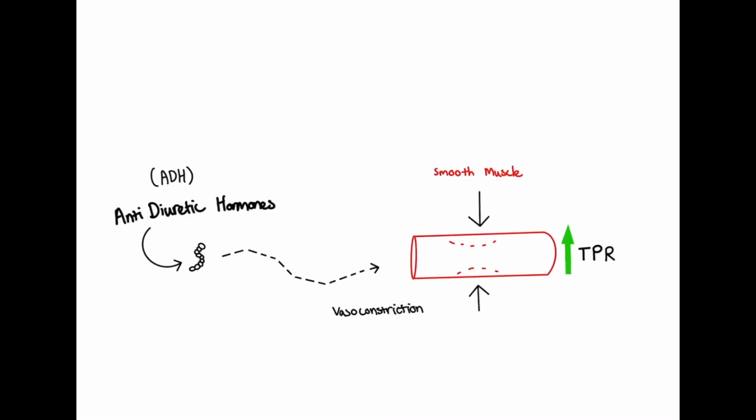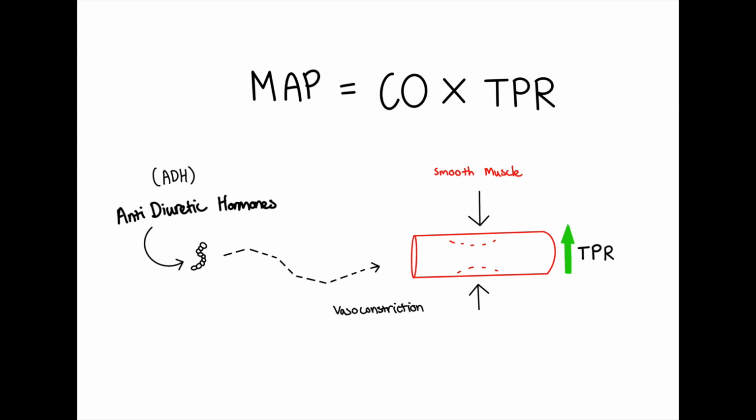ADH also works as a short-term vasoconstrictor of smooth muscle cells of arterial vessels all around the body, increasing total peripheral resistance. The higher cardiac output alongside the increase in TPR causes Greg's mean arterial pressure to elevate, progressively leading to hypertension, which can be modeled by this formula. MAP equals CO multiplied by TPR.